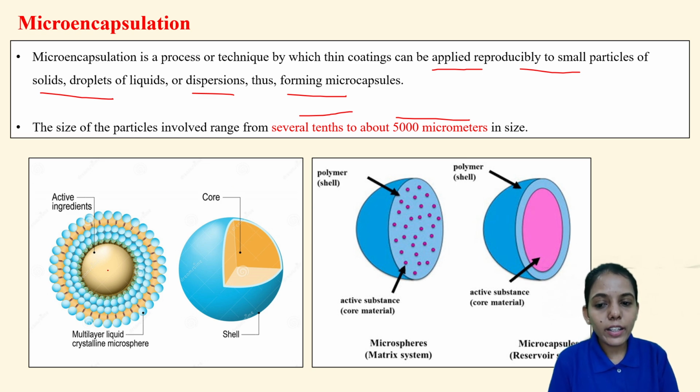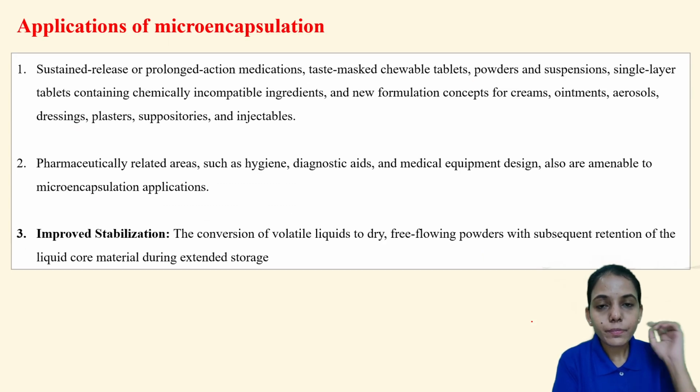So this is the active ingredient. This is a multi-layer liquid crystalline microsphere which is very nicely coated, the drug which is present. If we see the outer material, this is a core and this is a shell. Core means the drug or the material which is to be coated, and the coating material means the material which we are using to coat it. So this is a polymer shell and this is active material. The polymer shell is the coating material and active means it is a core material.